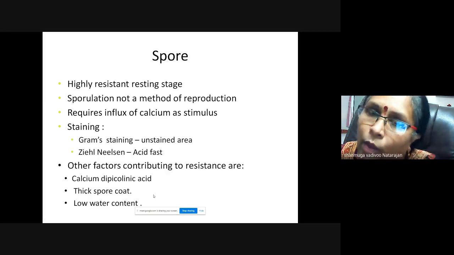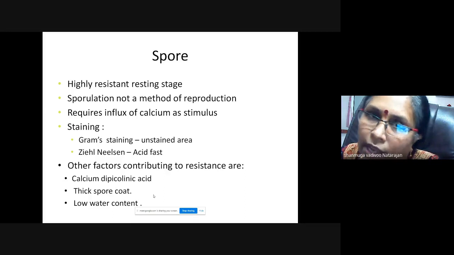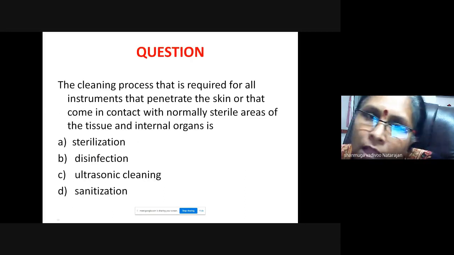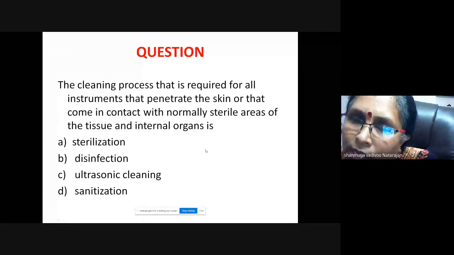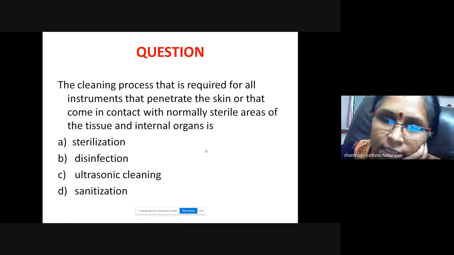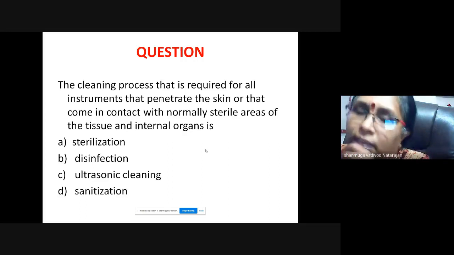Why am I talking about spores? Because we are going to see the sterilization methods, which means killing spores. Is that okay? One more question. The cleaning process that is required for all instruments that penetrate the skin or come in contact with normally sterile areas of the tissues and the internal organs: A, sterilization, B, disinfection, C, ultrasonic cleaning, D, sanitization. Which will be the choice? Anybody?